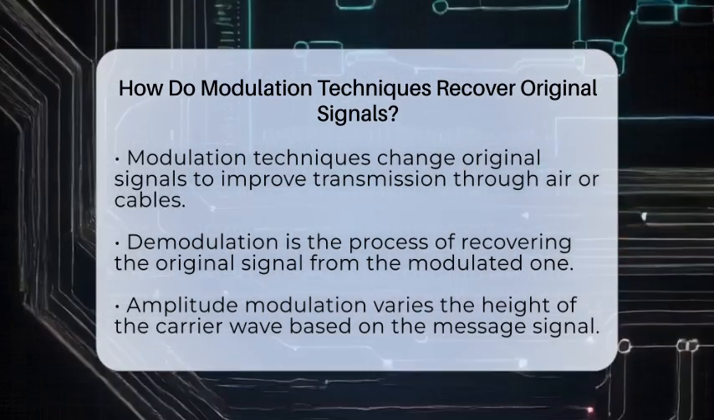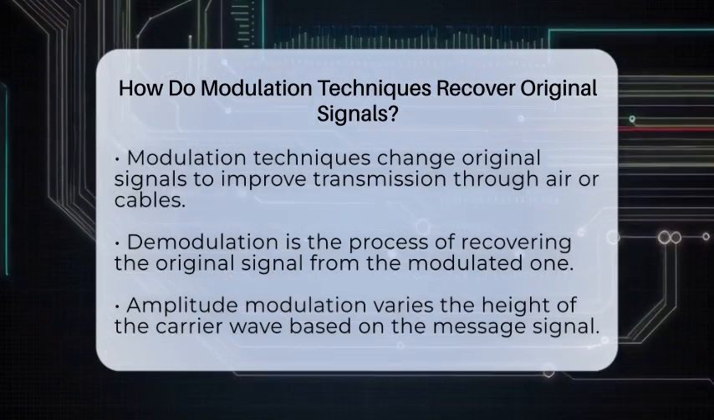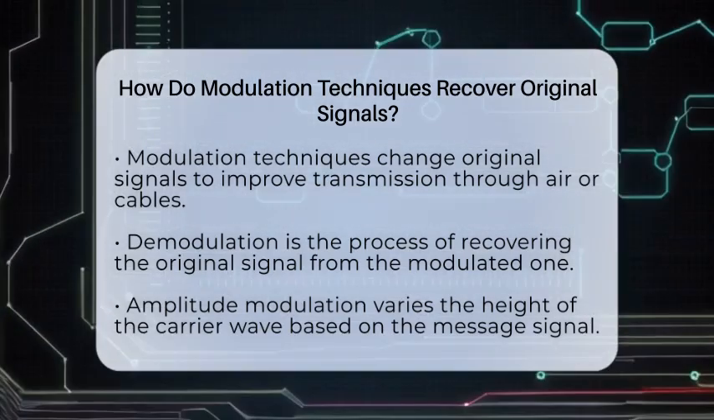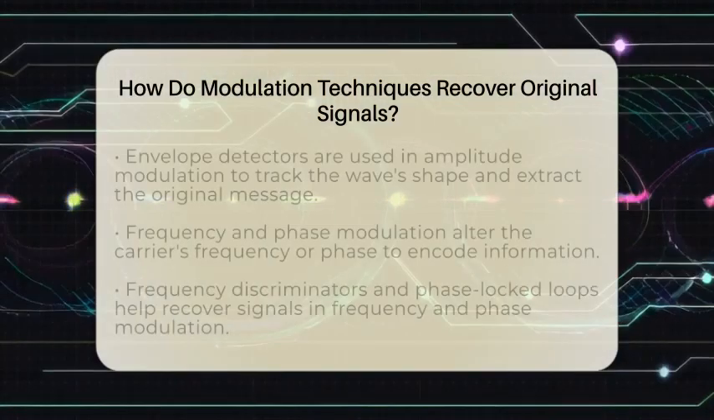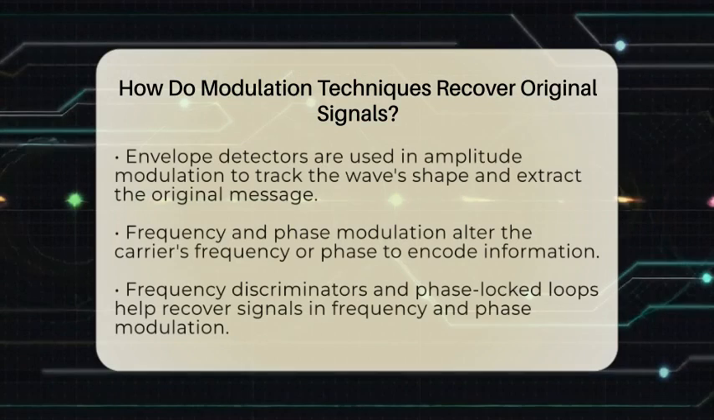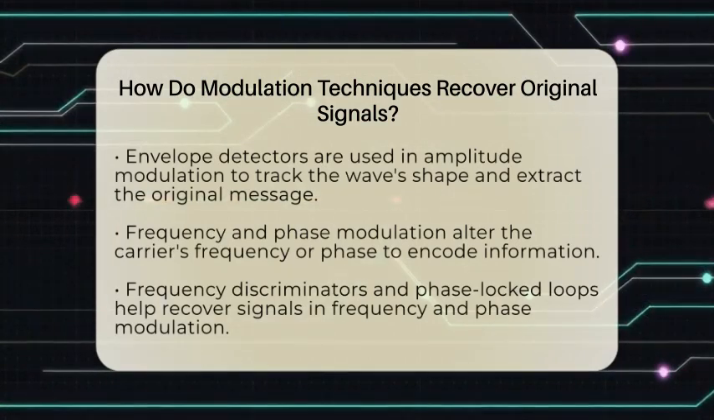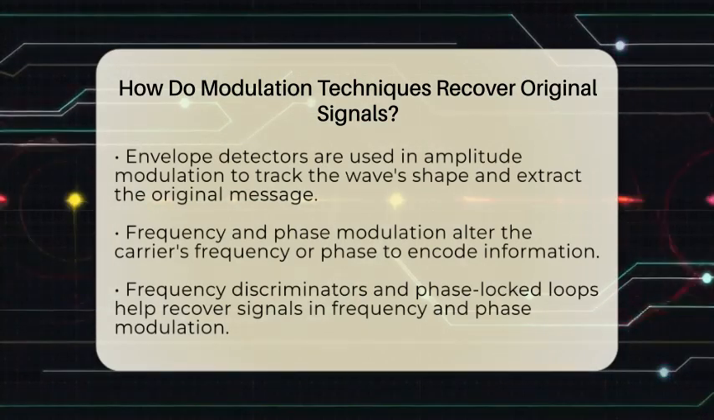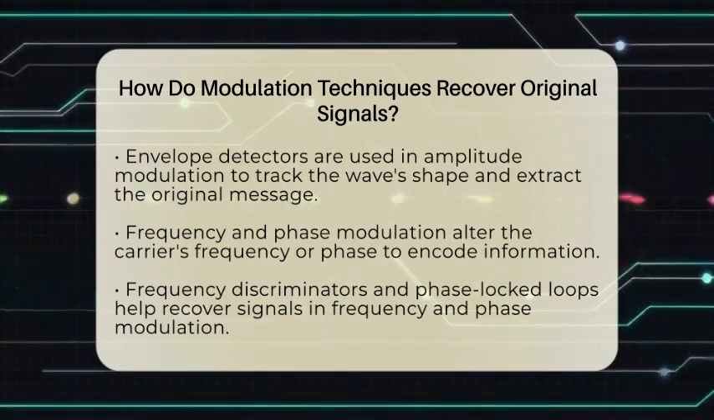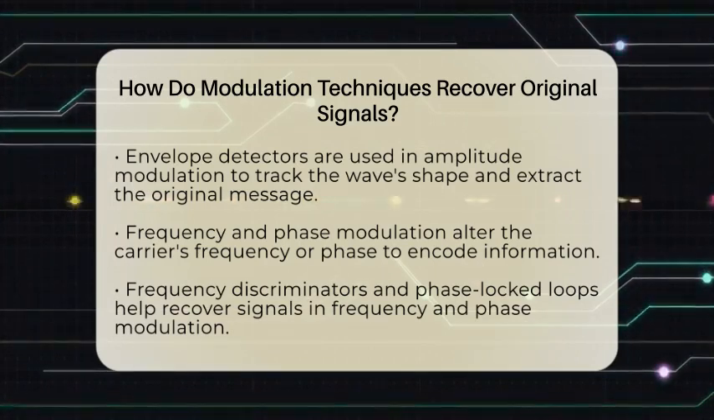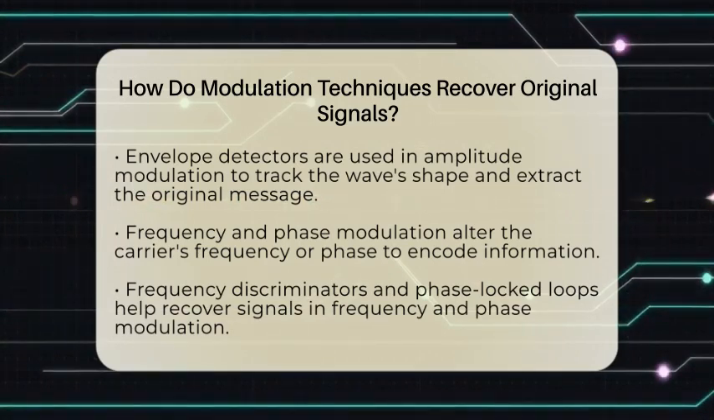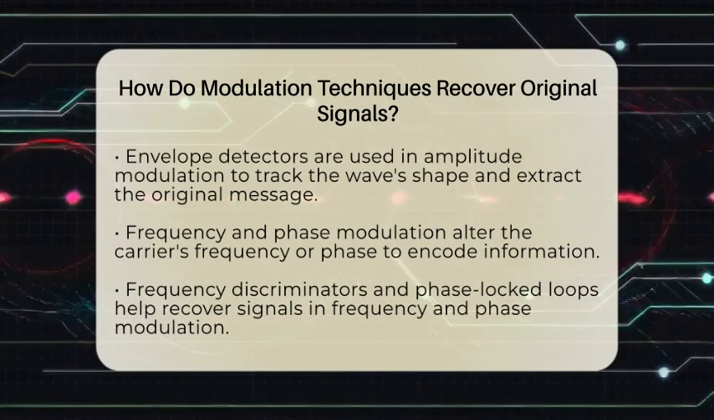In amplitude modulation, the amplitude or height of the carrier wave is varied according to the original signal. To recover the original, the receiver uses an envelope detector. This device tracks the shape of the wave's envelope, which contains the original information. It rectifies and filters the signal to extract the base signal. Since amplitude modulation creates sidebands with the same info, the demodulator can pick up the message from either sideband.